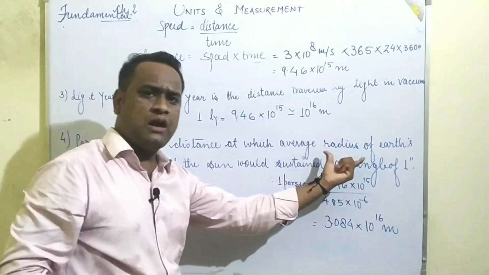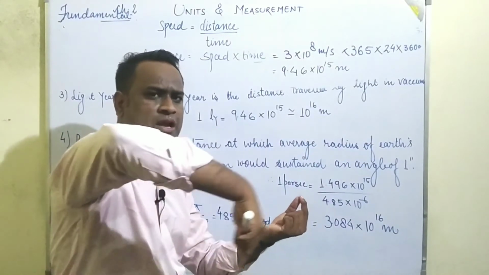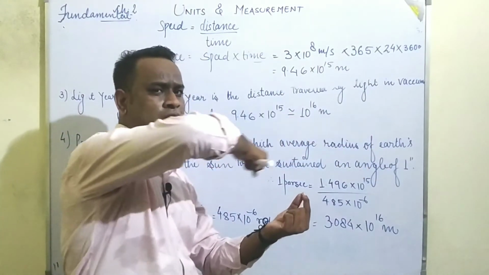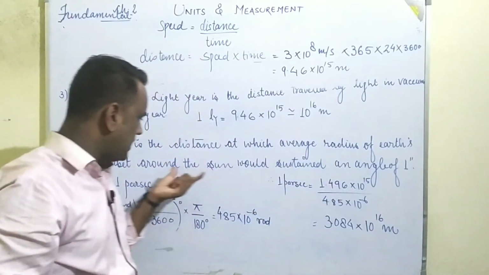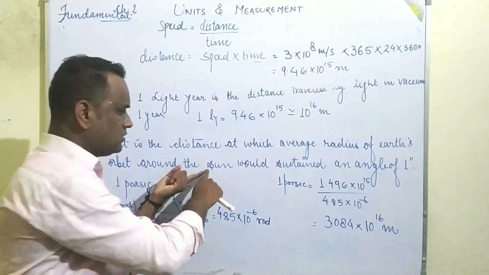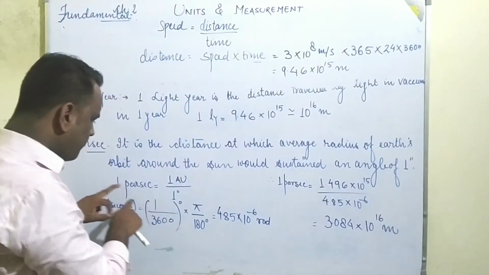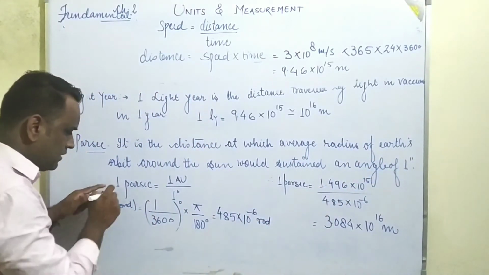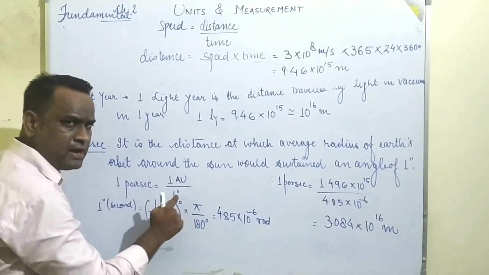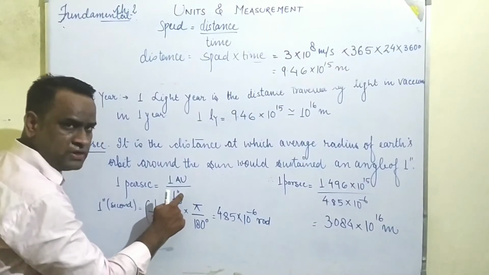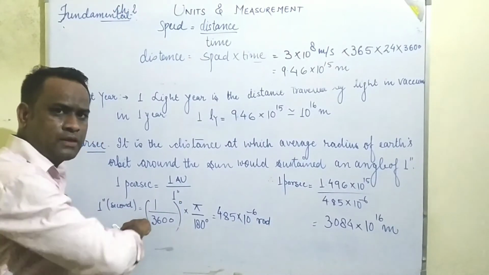The average radius, if we assume that the path around the Sun is circular, that average radius of the circular path subtends an angle of 1 second. So it can be given by 1 parsec is equal to 1 astronomical unit upon the angle subtended, that is 1 second. So 1 second can be converted into radian.